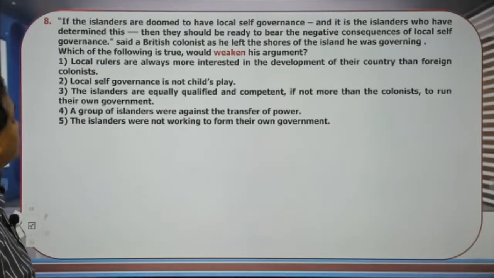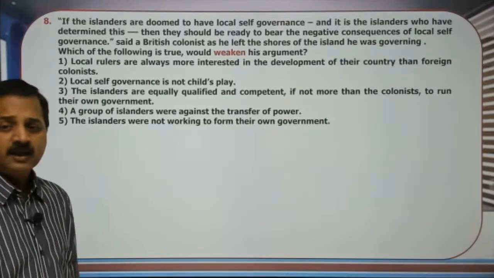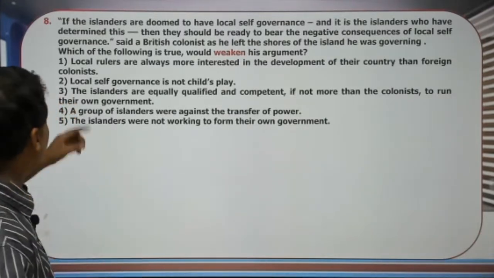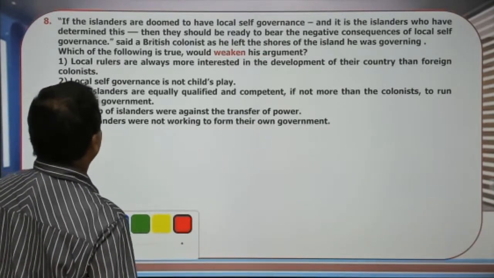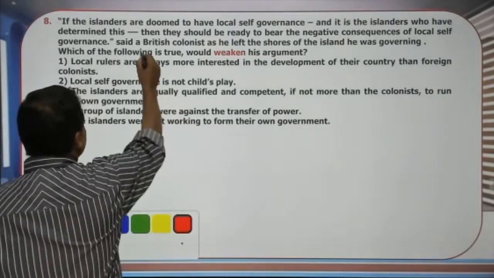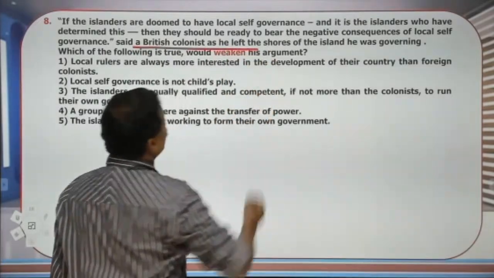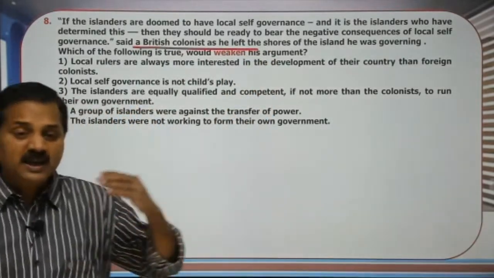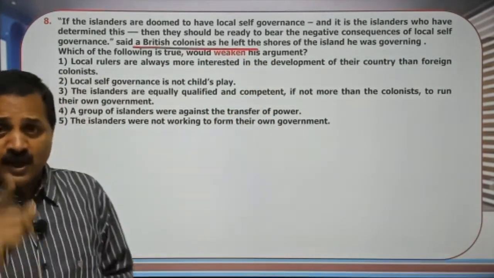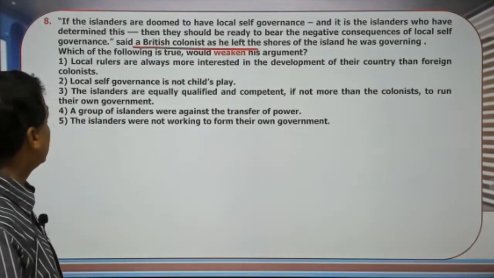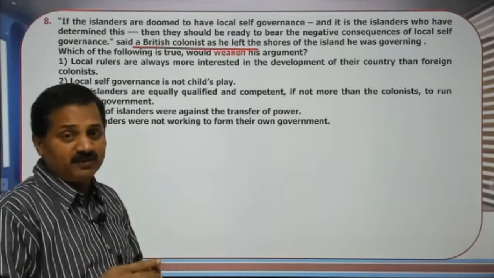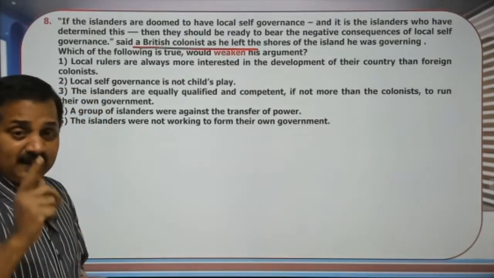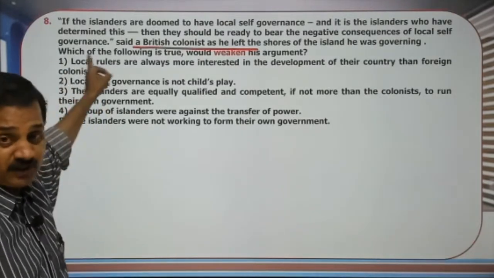If the islanders are doomed to have local self-governance, this is what the leaving colonist says. This is a British colonist who was about to leave the shore. He says, if you islanders are doomed to have local self-governance, then it is the islanders who have determined this.